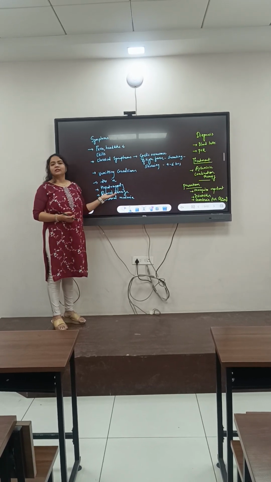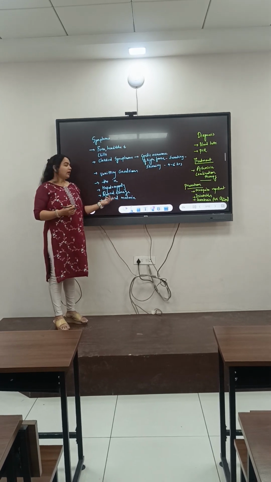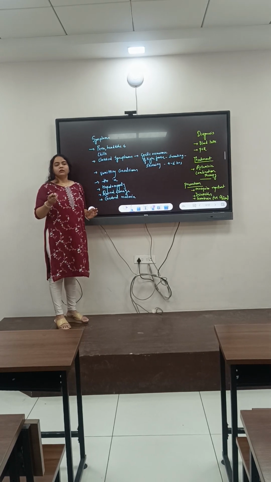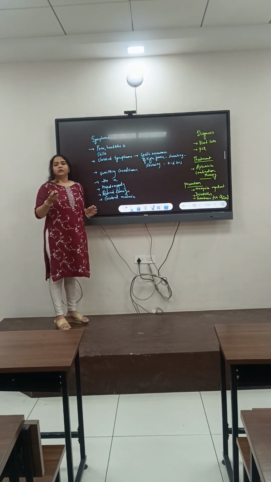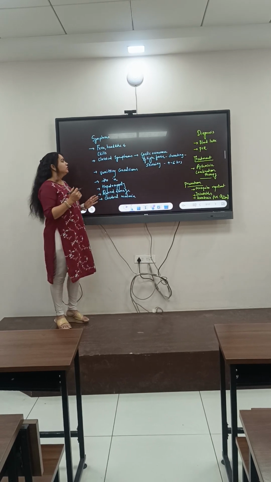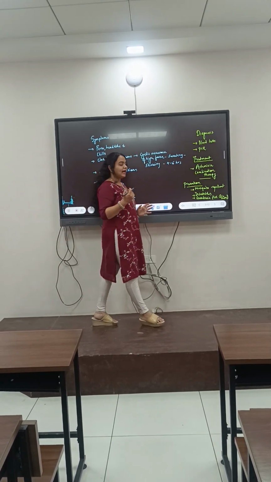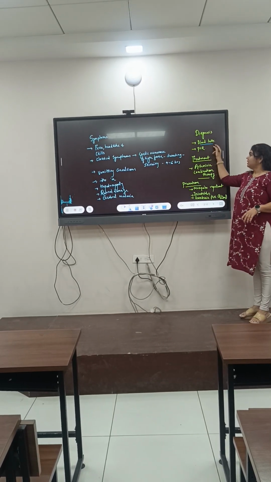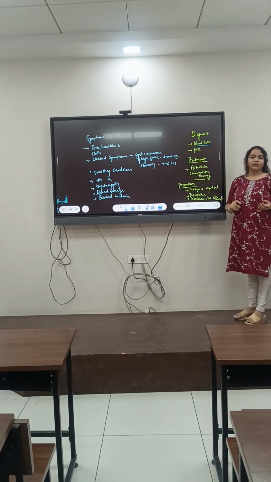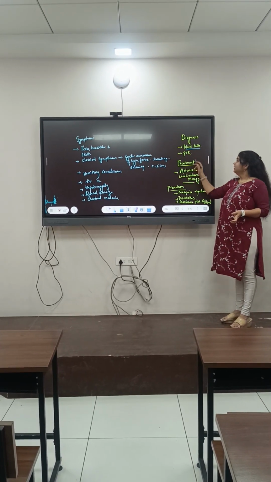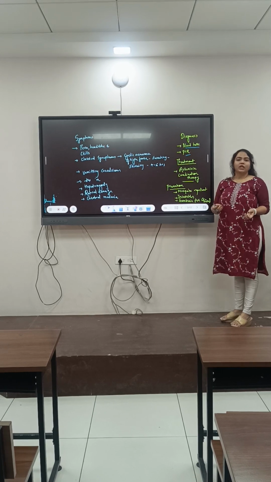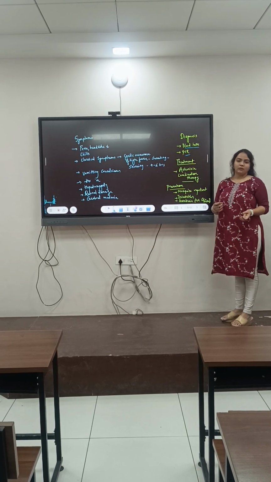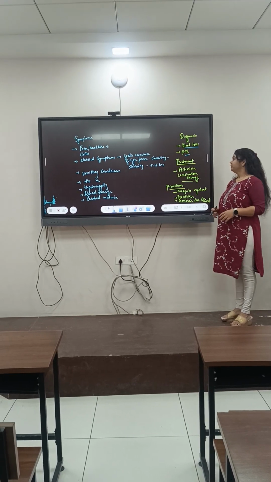In some conditions, it causes retinal damage, eye damage, and in some conditions it causes cerebral malaria, that is, infection of your cerebrum, your brain. So these are the symptoms. The diagnostic techniques performed for malaria: firstly, the blood smear test is done to detect the presence of the parasite in the blood. Then nucleic acid amplification techniques like PCR are also performed to detect the presence of the malarial parasite or infection in the human body.